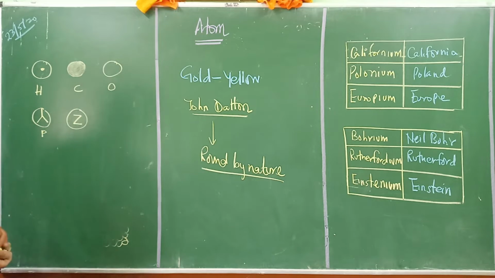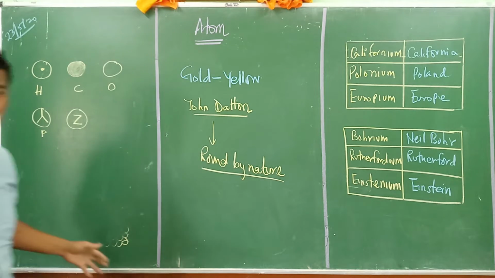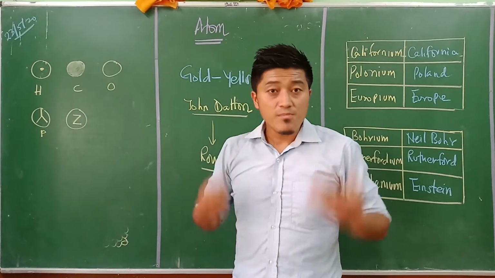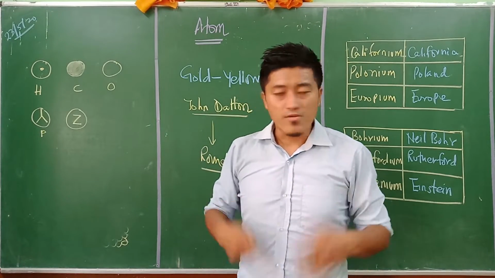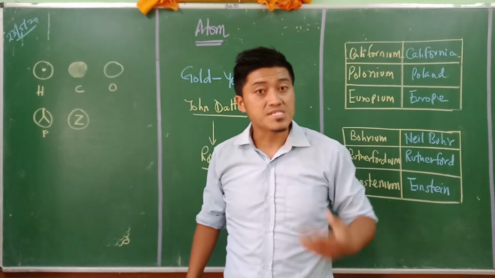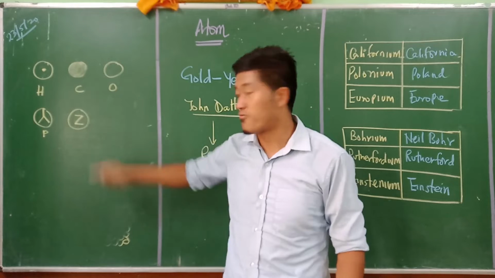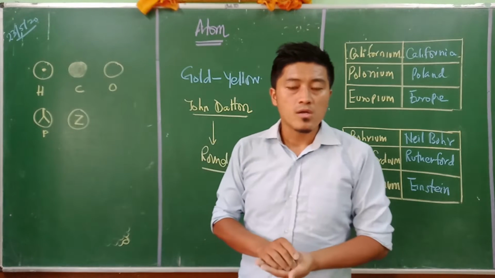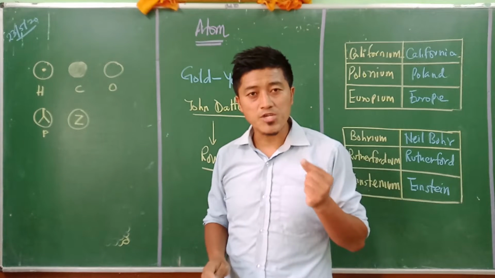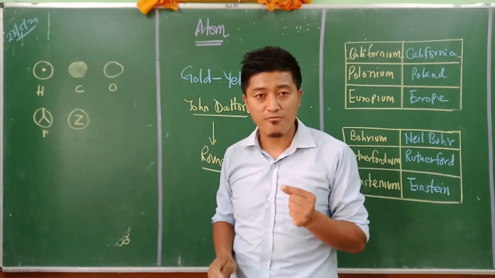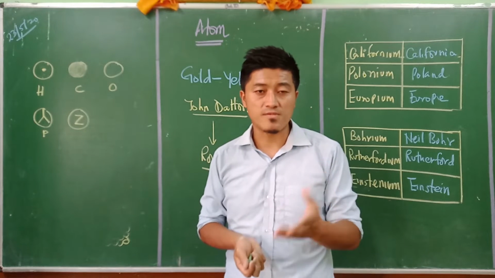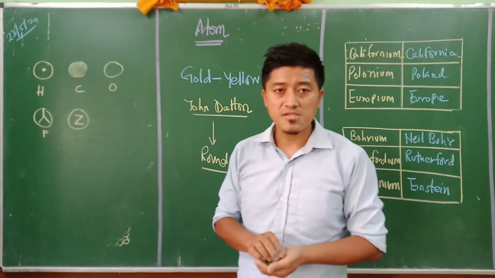So now there are many kinds of symbols like this. You can see them in your NCERT textbook. But it would be very complicated for all of us to remember these kinds of symbols for all 118 elements, if we were using these symbols now. So the scientists tried to adopt some other means, a better or more convenient way to give symbols to the elements. So let us try to go for it.